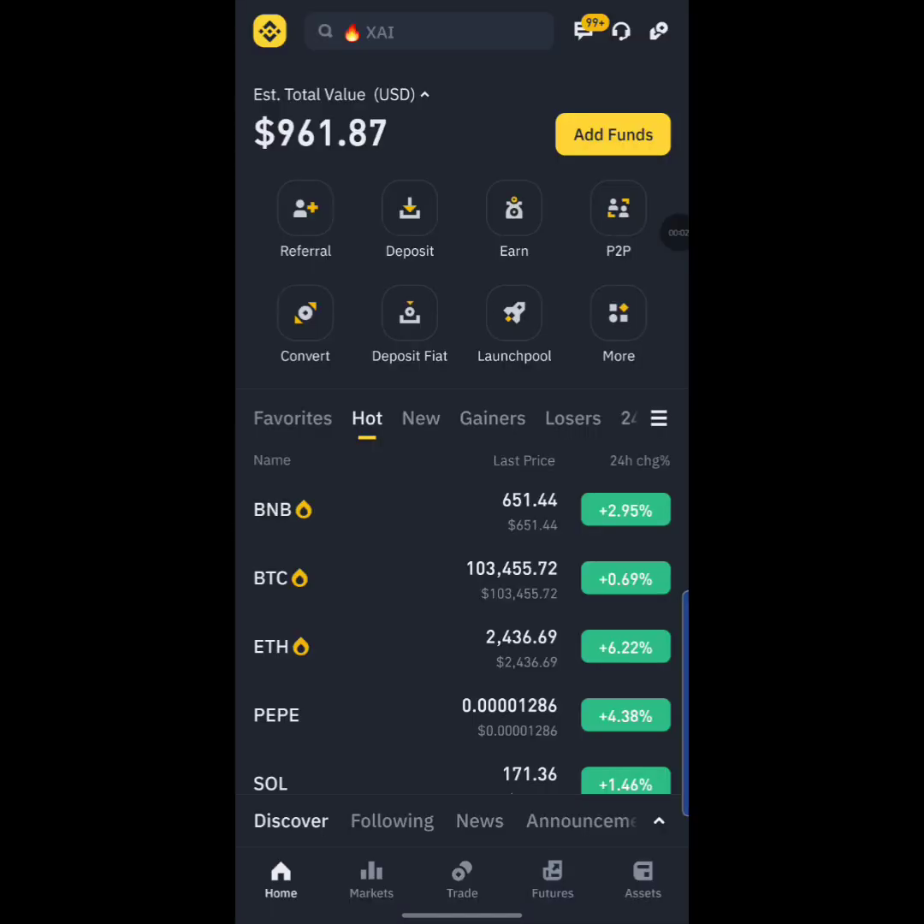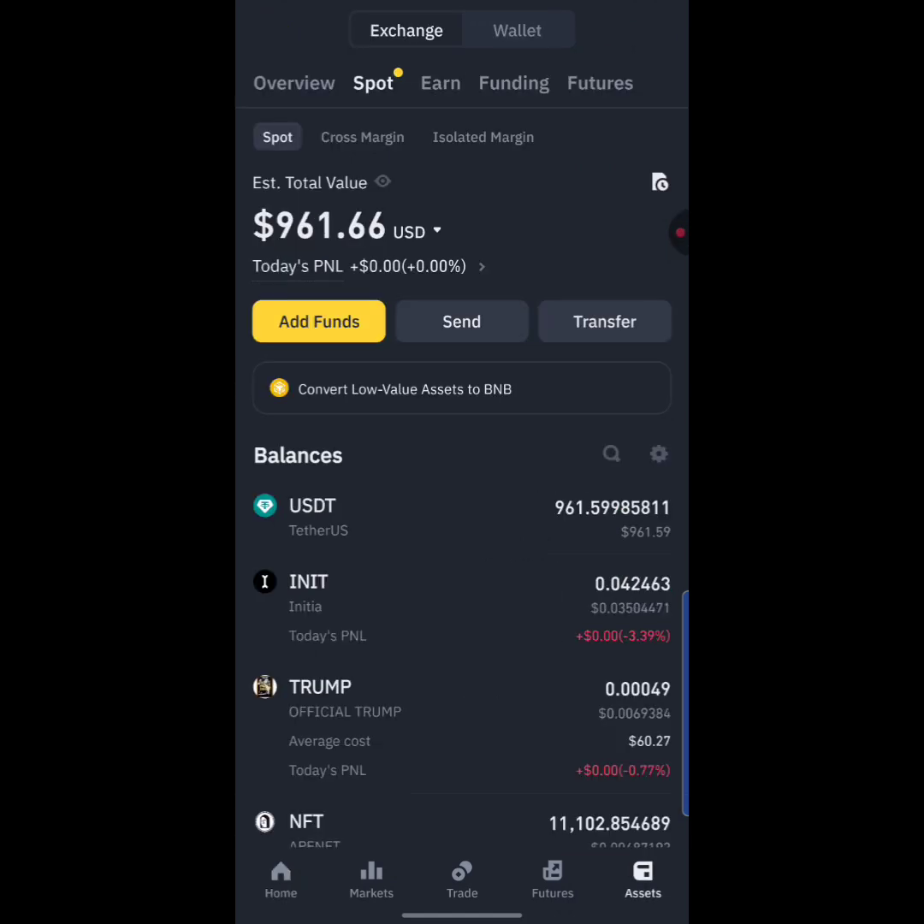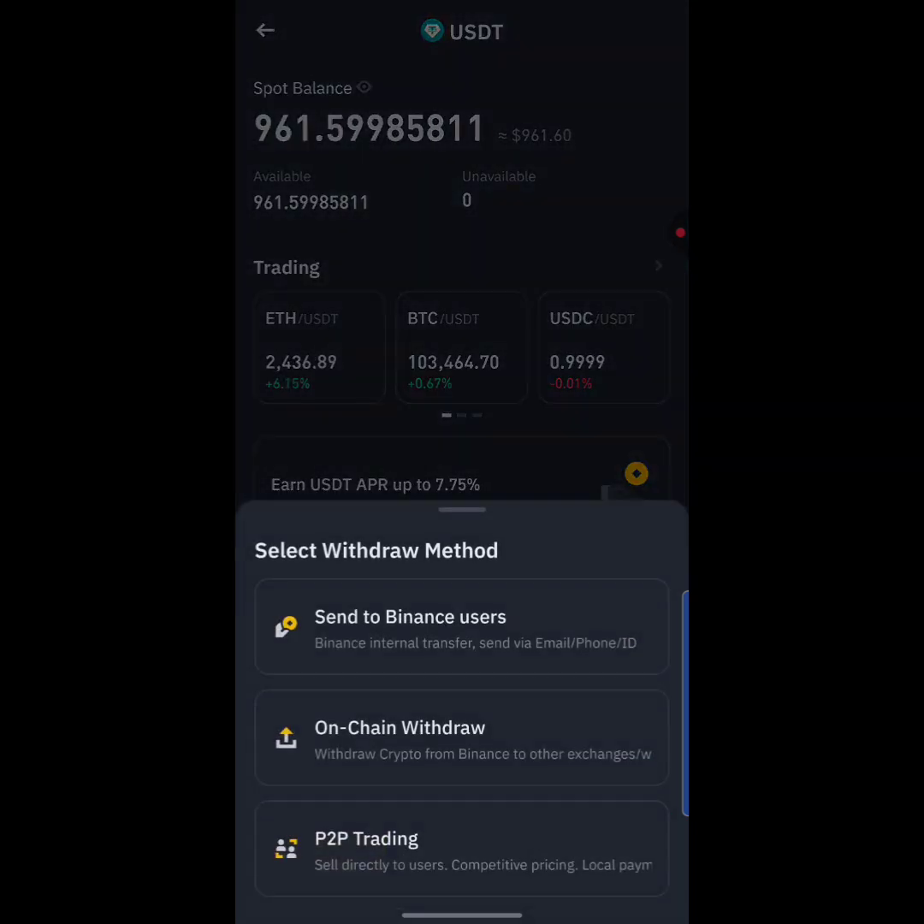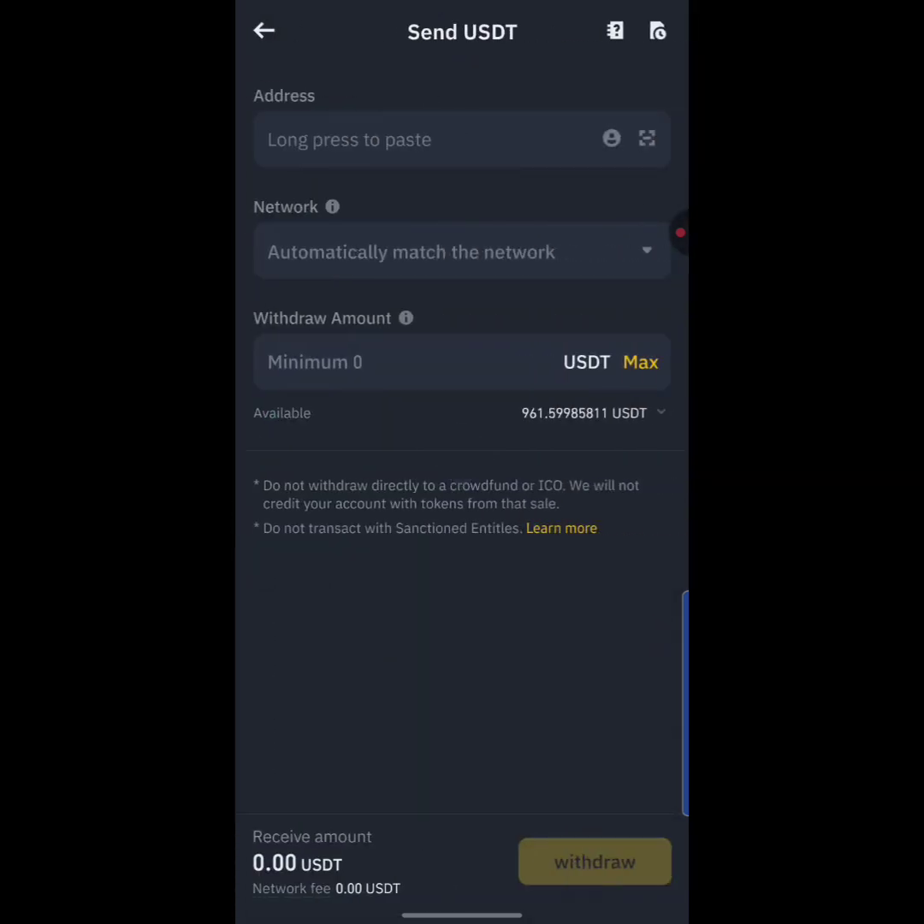Okay, guys, so here we are on my Binance account right now. Down below here is asset, I'm going to hit on asset right here, and over here it says USDT, I'm going to hit on USDT right here, guys. Okay, I'm going to hit on send. I'm going to hit on this place right here that says on-chain withdrawal. Okay, so I'm going to paste the address I copied from my Quantum account right now.